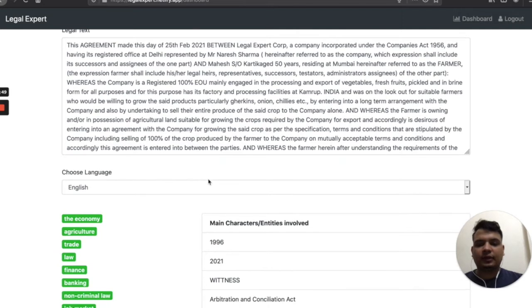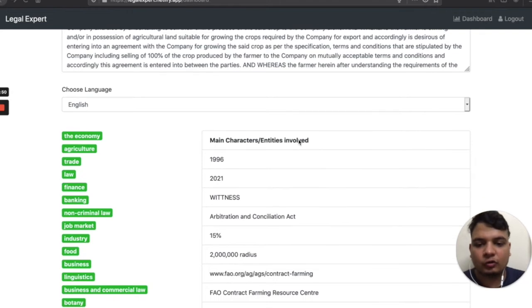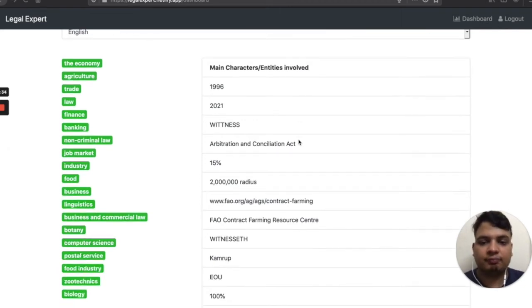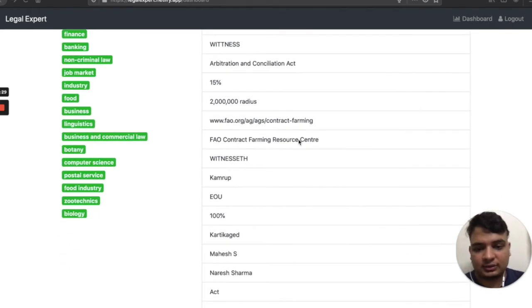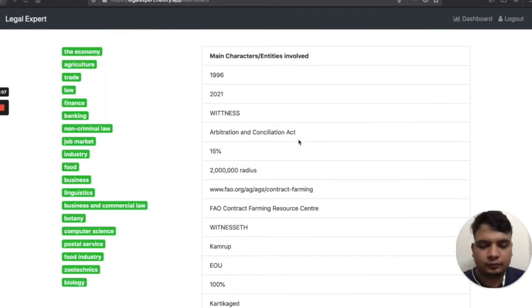When I click on submit, our website calls the Expert AI API. It shows us a variety of data that can be super useful for a farmer. Let's start with the main characters and entities involved. Here we show the main characters involved in the contract. As you can see, there is the year, the witnesses, the contract sum, the areas, and other essential details. We have used the entities endpoint to get this data.